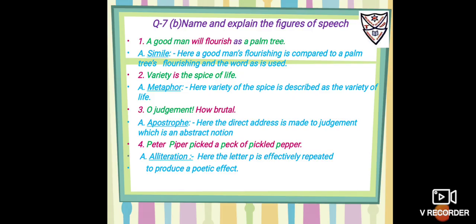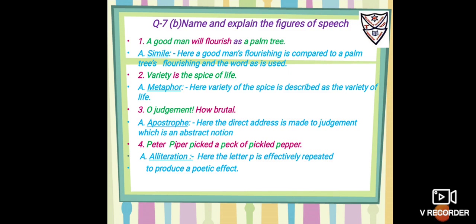So it is, here a good man's flourishing is compared to a palm tree's flourishing, and the word "as" is used. Number 2, variety is the spice of life. So here variety is indirectly compared with the spice of life, and it is taken for granted that variety is the spice of life. So the figure of speech is metaphor.